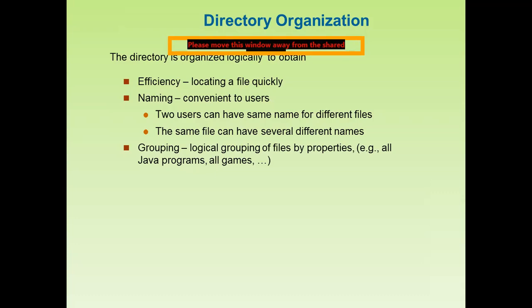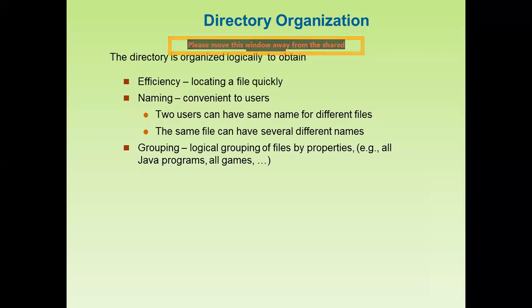We choose the naming system that must be convenient to users. So two users can have the same name for different files. Here we are talking about the directory organization, so you can choose the same file name if you organize the directories.